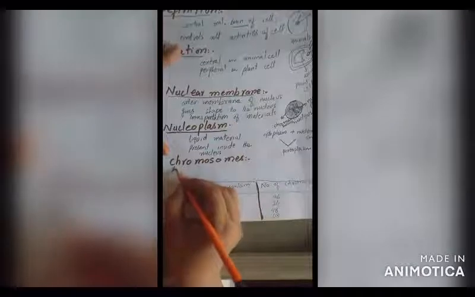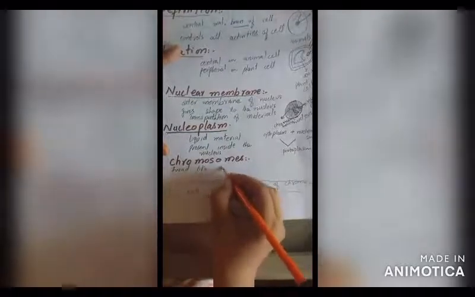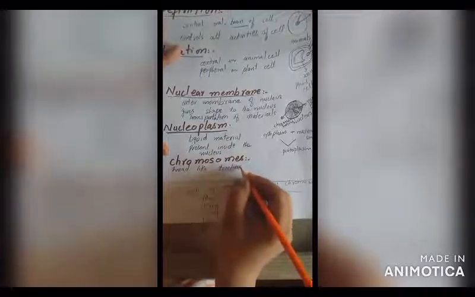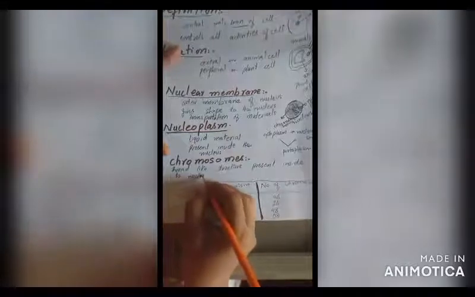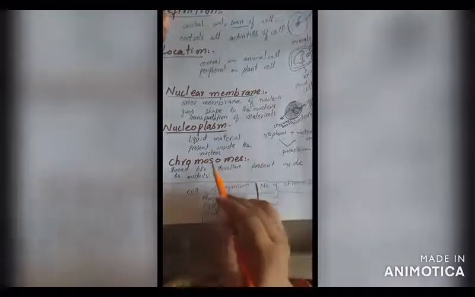Chromosomes are thread-like structures present inside the nucleus. What is the function of chromosome? They carry bits of information which are inherited from parents to their children. They are known as chromosomes.